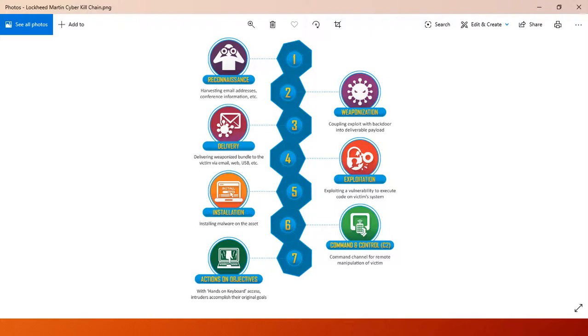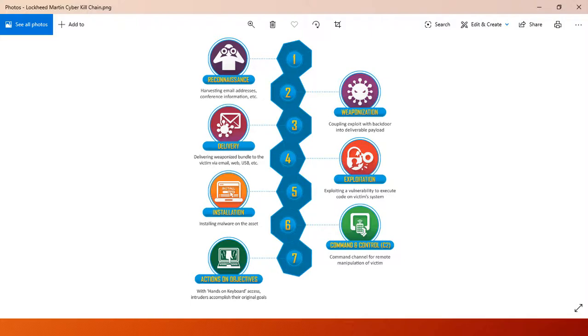Sixth, command and control. Malware opens a command and control channel to enable the adversary to remotely manipulate the victim. It can be an open two-way communication channel to C2 infrastructure. The most common C2 channels are over web, DNS, and email protocols. C2 infrastructure may be adversary-owned or owned by another victim network itself.